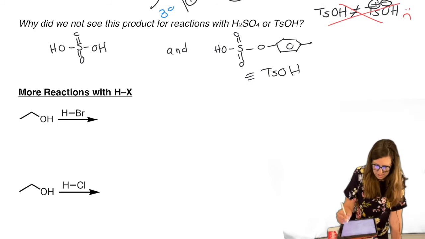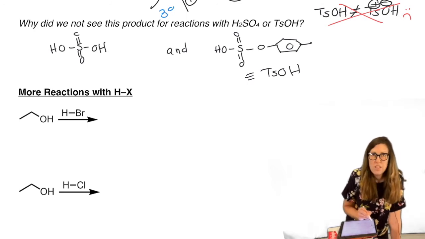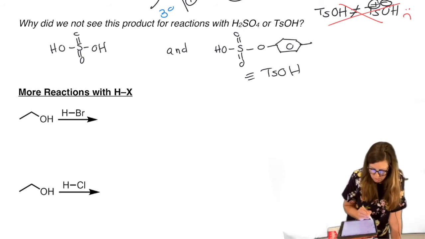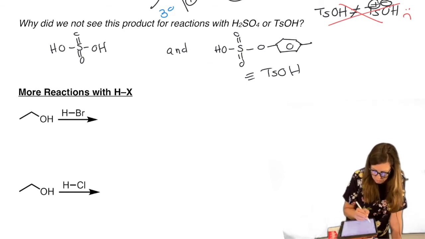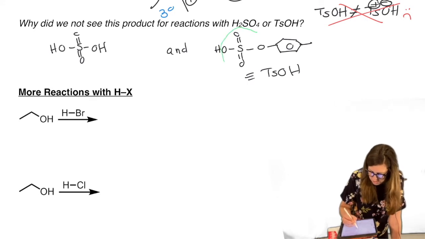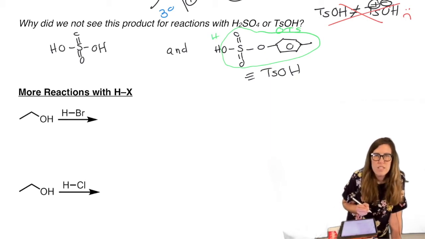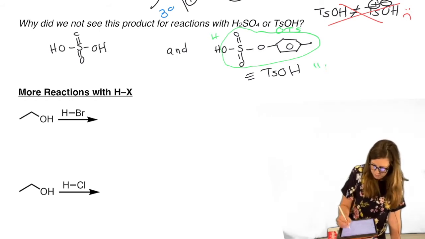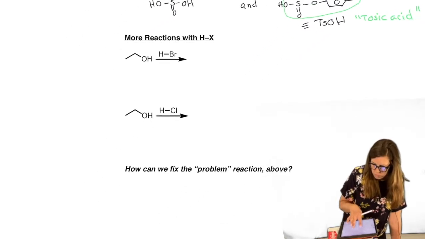TSO is tosylate, essentially, OTS, right? But it's the acid form instead of the leaving group form. So TSO would be this. TSOH would be that. So let's spell that out. This is nothing other than OTS, and then here's our H. HOTS or TSOH, okay? It's called tosic acid. Tosic acid. That's how you say it when you read it.